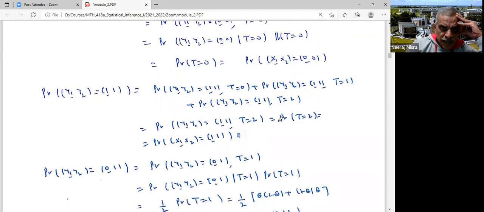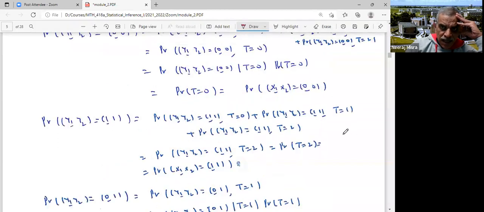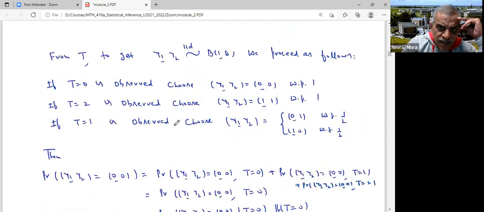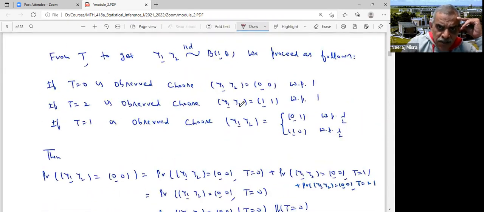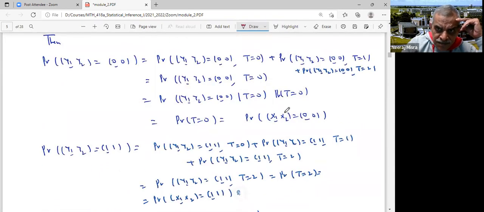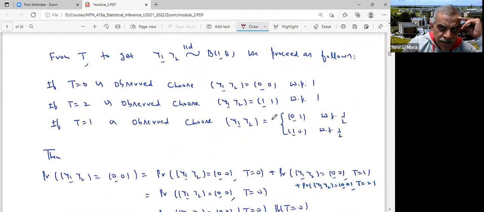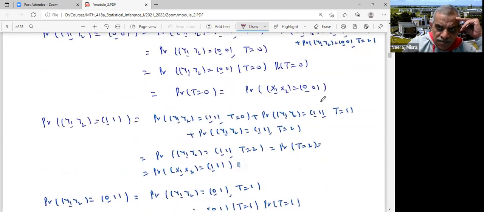But I'm looking at 1, 1. If T is 1, then Y1, Y2 cannot be 1, 1. If T is 1, then Y1, Y2 is 0, 1 or 1, 0.